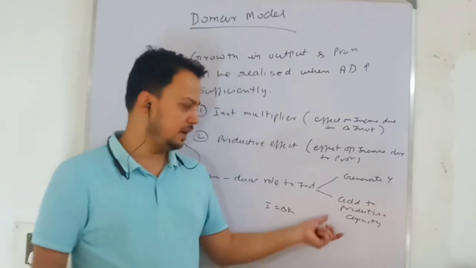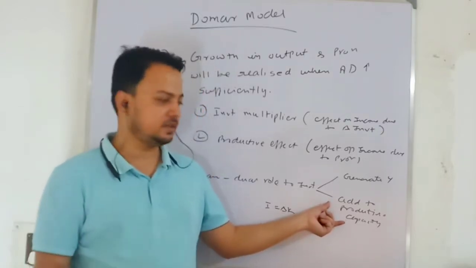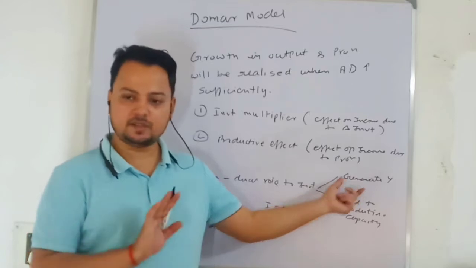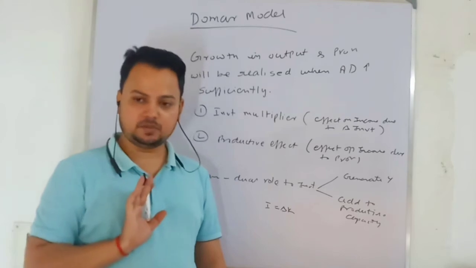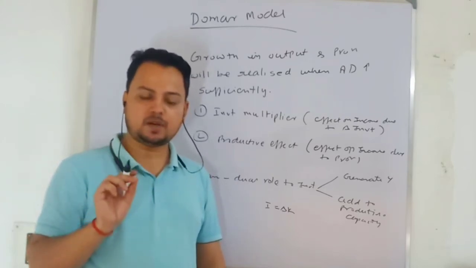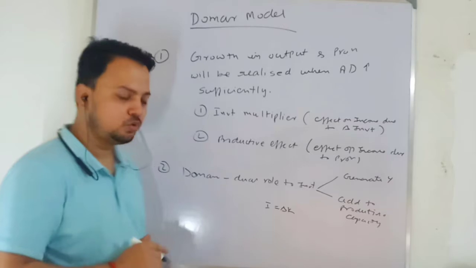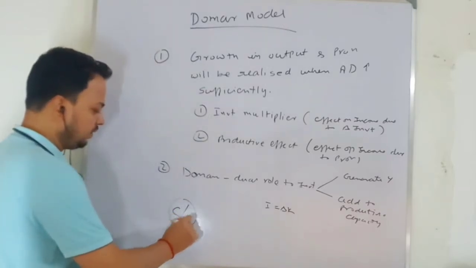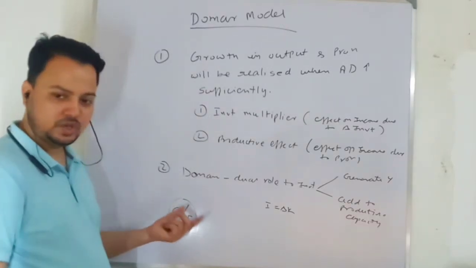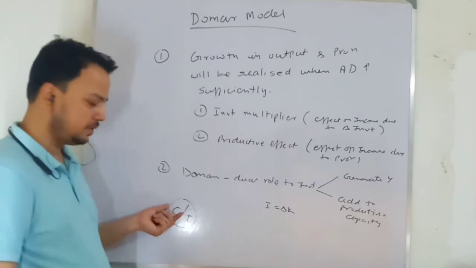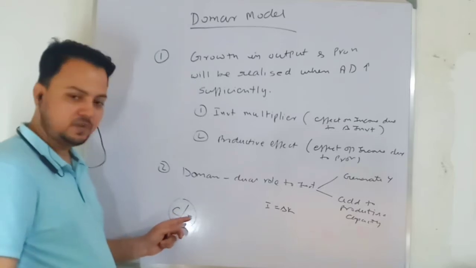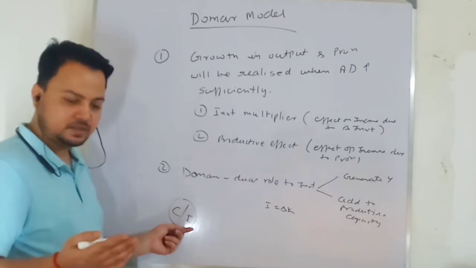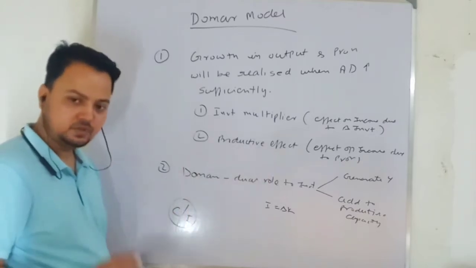In some of the books you will find that this aspect is associated with classical and this aspect with Keynesian. But whatever they have written, output will be demand determined. It will be determined by the components of aggregate demand. Here we have two components, consumption and investment. Consumption is more or less not changing; it will remain stable. So output will be demand determined. It is investment, in the Harrod model through the accelerator principle, that affects the demand side, and here it is through the multiplier. That I am going to show.